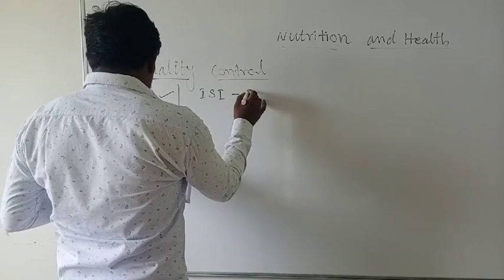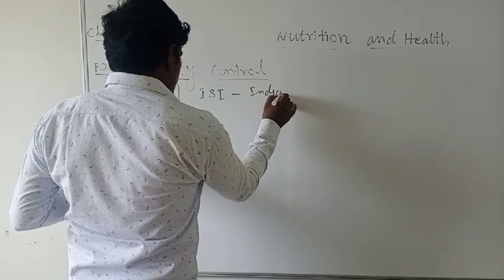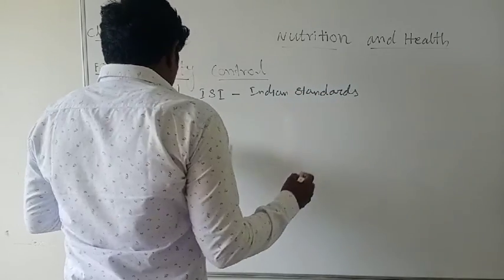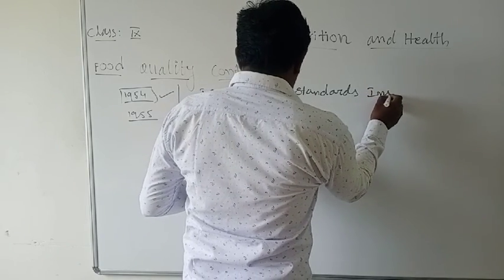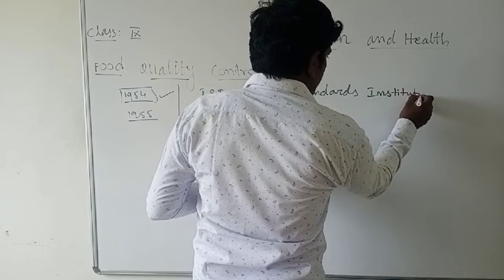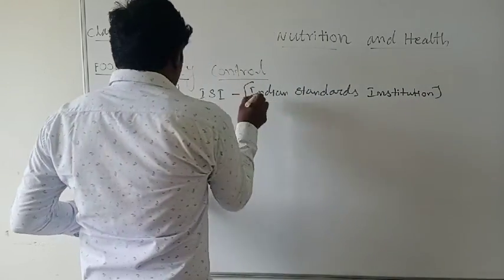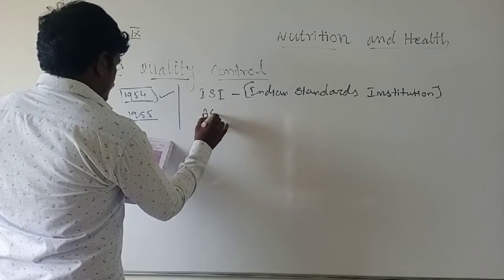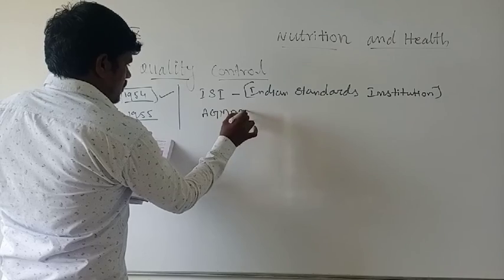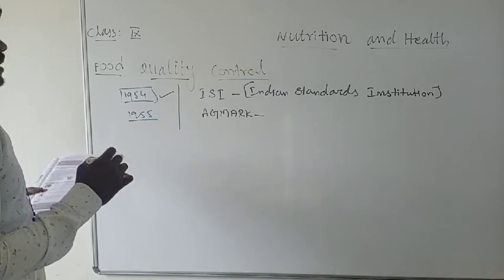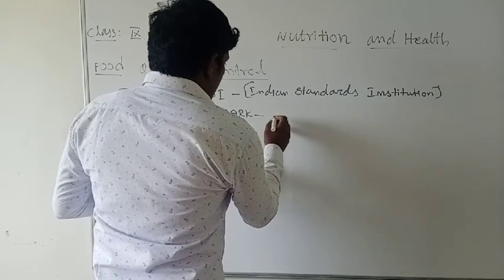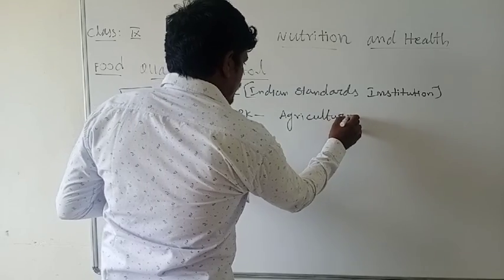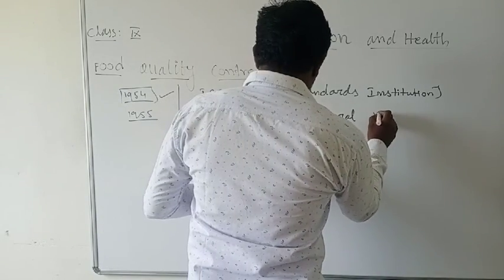Indian Standard Institution. And the next one, Agmark. This is only utilized for agriculture marking. Where is it utilized? Agriculture marking.